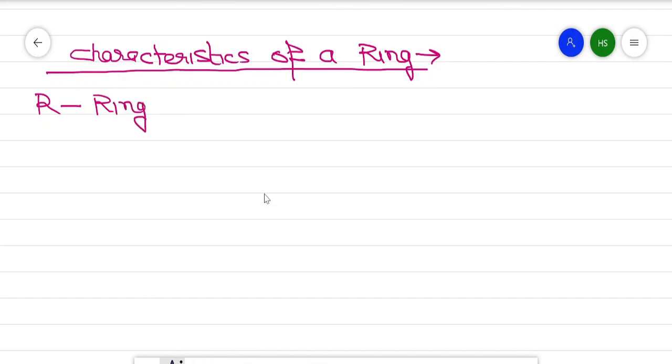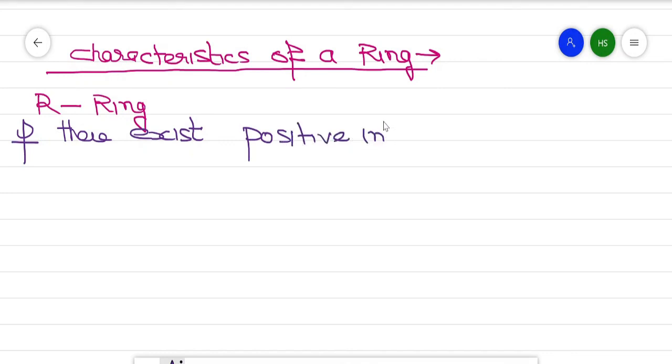So what is characteristic? If there exists some positive integer m such that ma